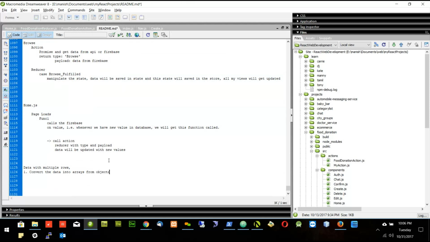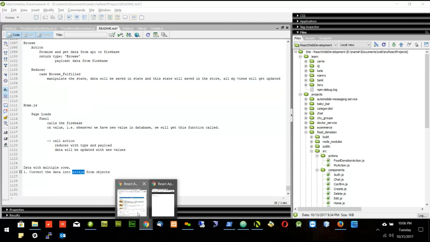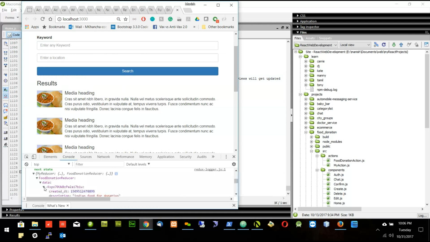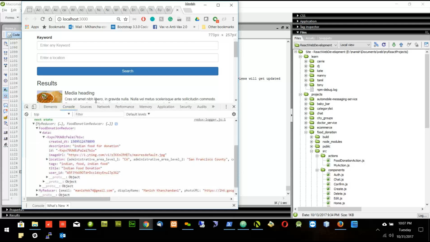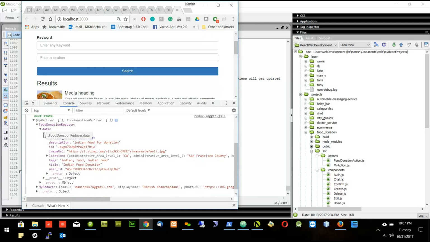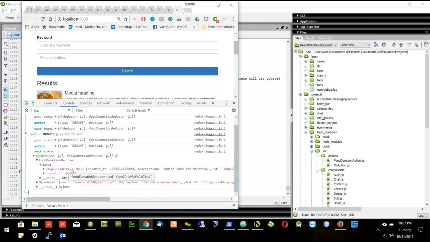Generally, we get arrays if we use API, database API. But here, if you see in the Firebase, I'm getting the object. This data does not start with 0 and value. It starts with some key and value. That means this data is object, not an array.